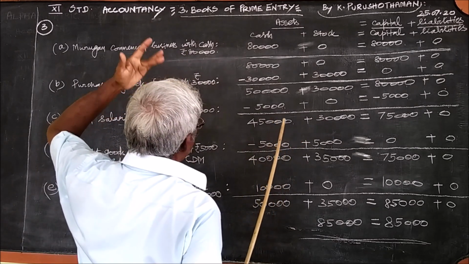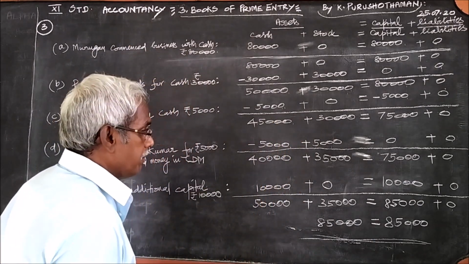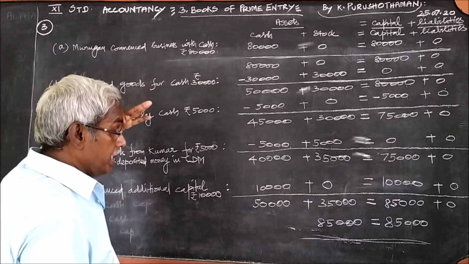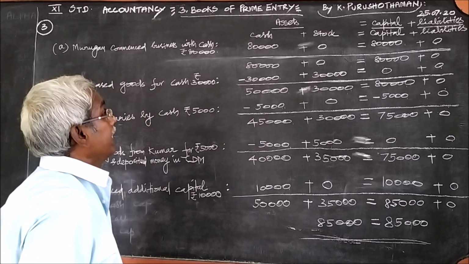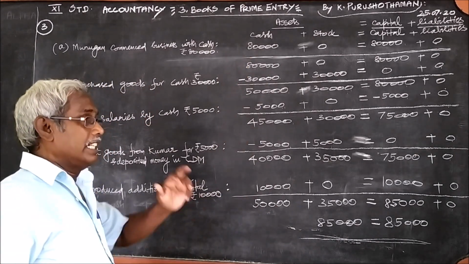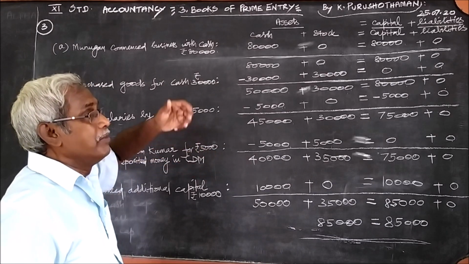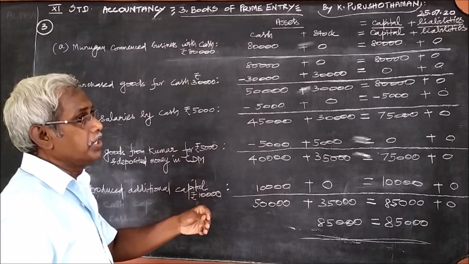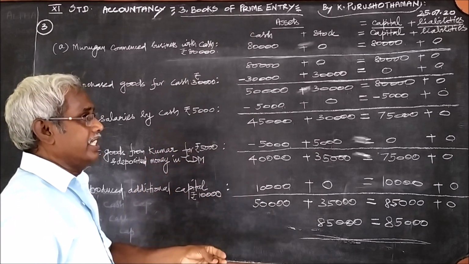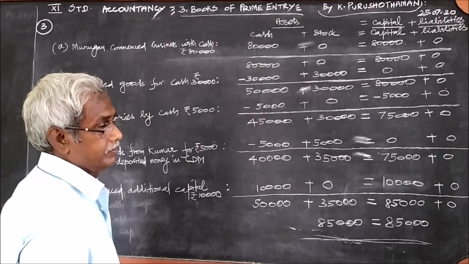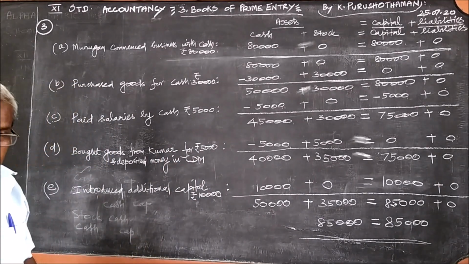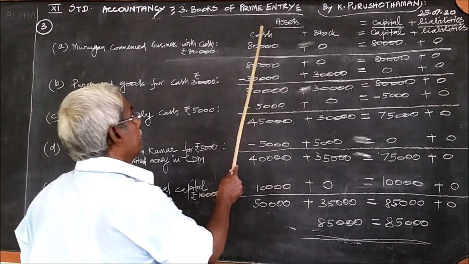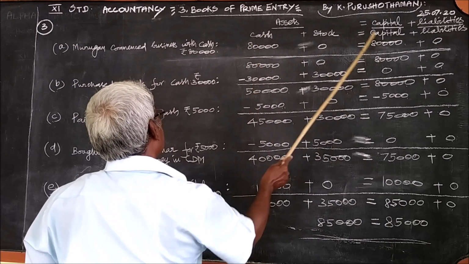Murugan commenced the business with cash. That means the business is started and Murugan has invested money rupees 80,000. Therefore, the cash is coming in. For the cash, the other name is capital, because when something is invested into the business, when it is started, it is called capital. Business ஆரம்பிக்கும் போதும் எதை போட்டாலும் அதுக்கு பேர் வந்து capital. That we have written cash and capital.